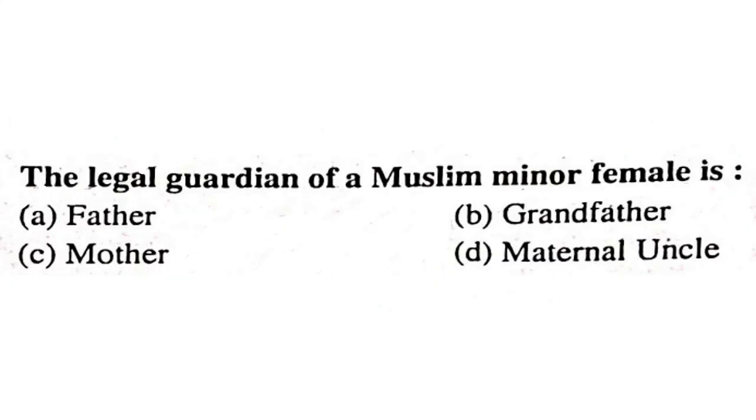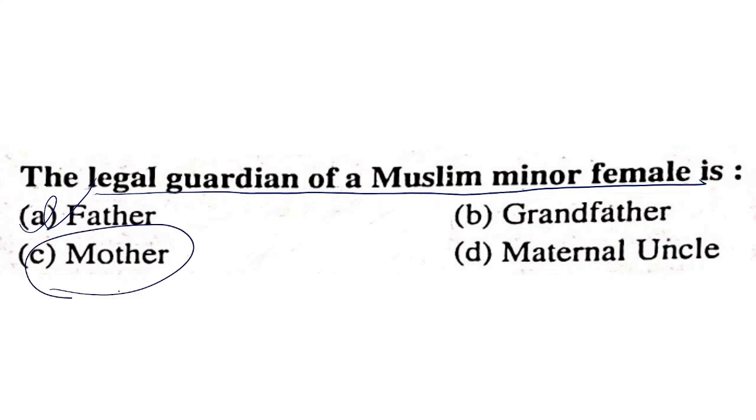The legal guardian of a Muslim minor family is father, grandfather, mother, or maternal uncle. The legal guardian of a Muslim minor is the father. The legal guardian is the father, but the custodian is the mother. The legal guardian of a Muslim minor female is the father, but the custodian is the mother. Mother is entitled only to the custody of the person. She is not the legal guardian. So, mother is the right answer.